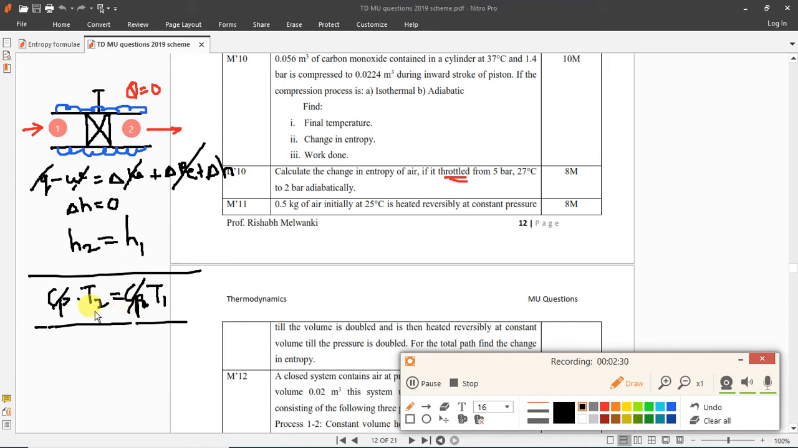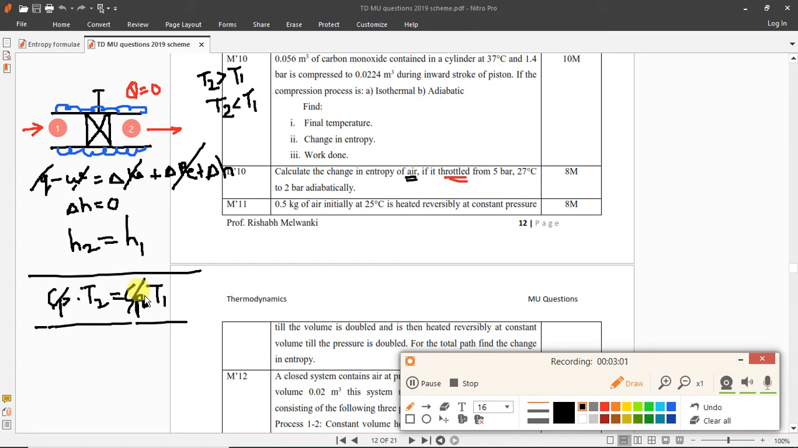But when you consider a real gas, the temperature can increase or decrease. So at point 2 you will have conditions like this: T2 can be greater than T1, or T2 can be less than T1. Now this depends on the Joule-Thomson coefficient, which we have already studied. You can refer to that part of the lecture. In this case it is given air, that is why temperature remains the same.